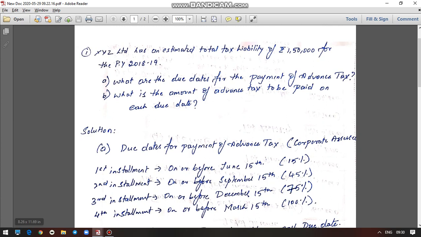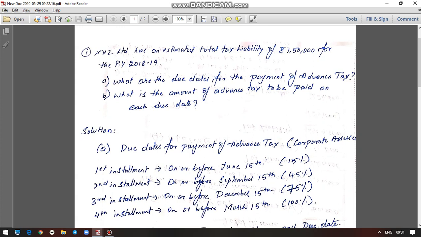For the first installment, the due date for payment of advance tax will be on or before June 15th. On or before June 15th, 15% of this 1,50,000 has to be paid. Then the second installment will be on or before September 15th. So the due date for the second installment is on or before September 15th, and 45% of this advance tax liability of 1,50,000 has to be paid.